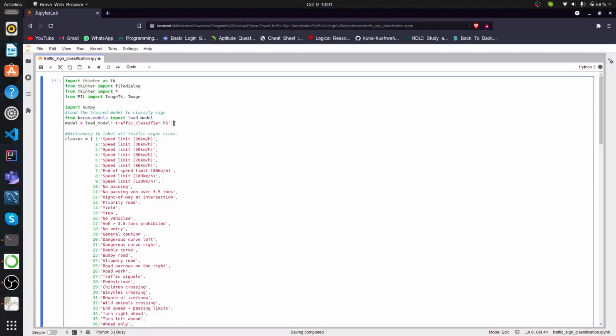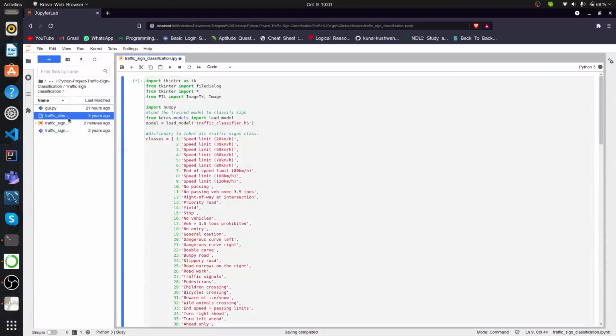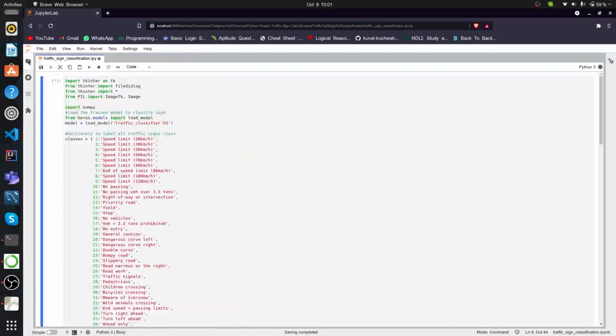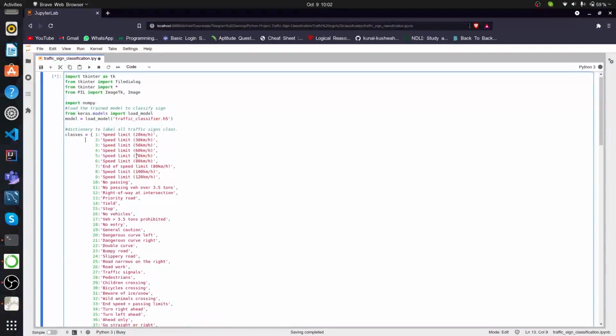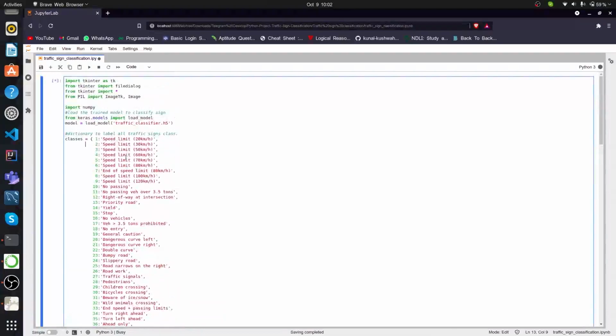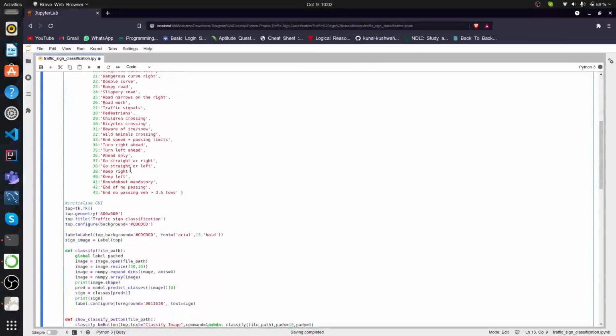Yes, this is the model. traffic_classifier.h5 is what we created as the model. This is the created model already in our project files. You can see this is the classifier, and then this is the Python file we are working on. And the next part is the classes dictionary we created to identify if any of these 43 classes are reached, we will get the desired result. So you can check it out.